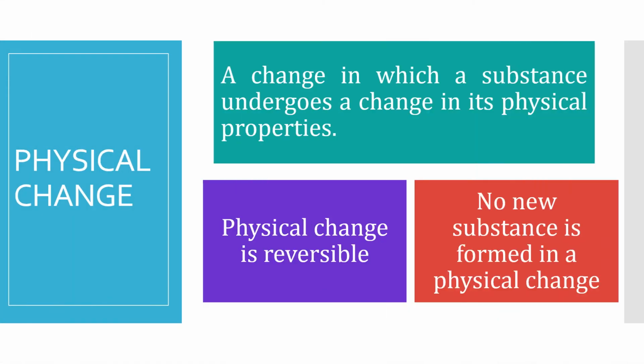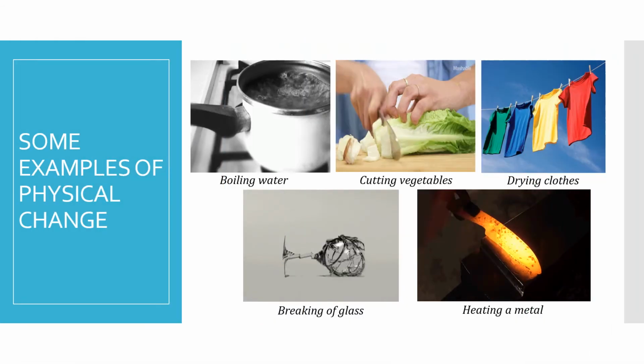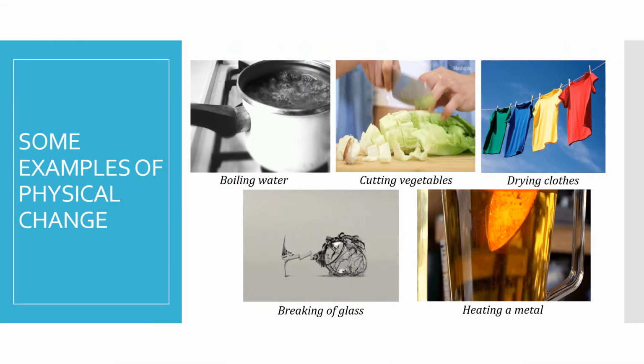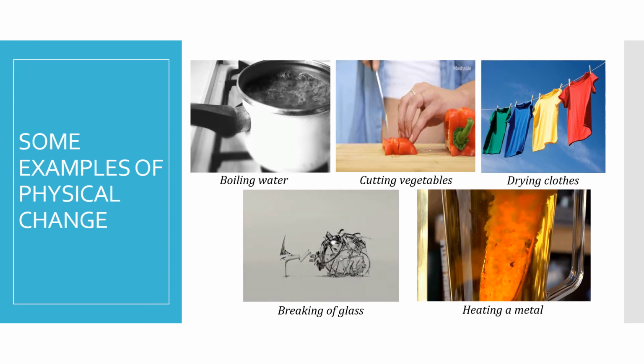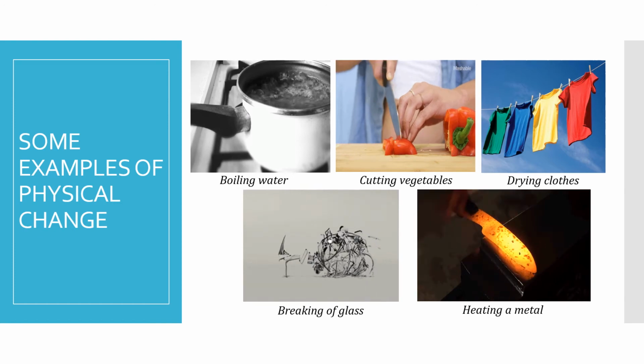Let's learn in detail about physical change. A change in which a substance undergoes a change in its physical properties is called physical change. Physical change is reversible. No new substance is formed in a physical change. Some examples of physical change: boiling of water, cutting of vegetables, drying clothes, breaking of glass, and heating a metal.